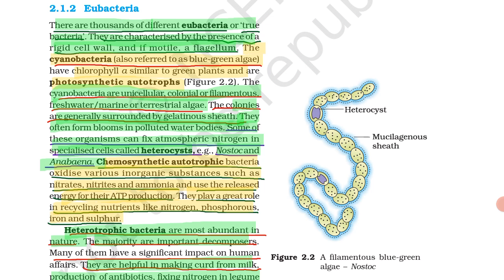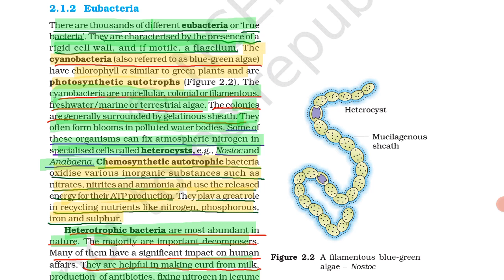Here the heterocyst is shown, and the body has a mucilaginous sheath, which we discussed earlier: the colony is generally surrounded by a gelatinous sheath, also called the mucilaginous sheath.